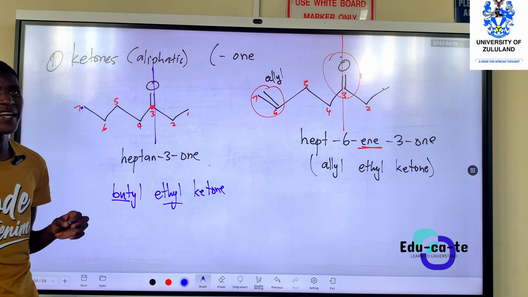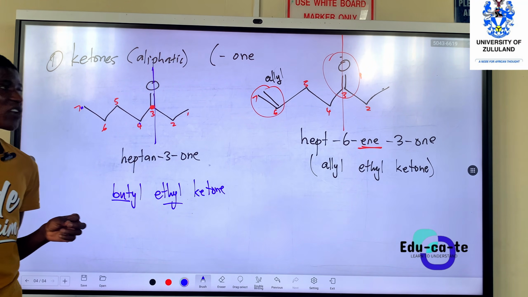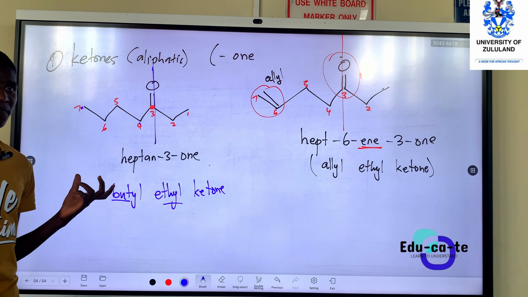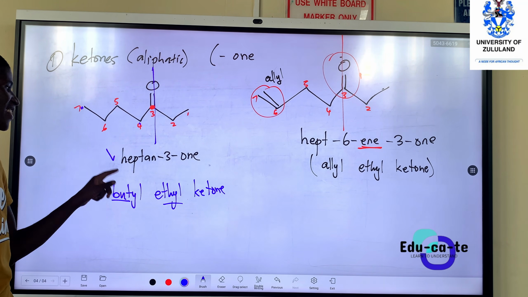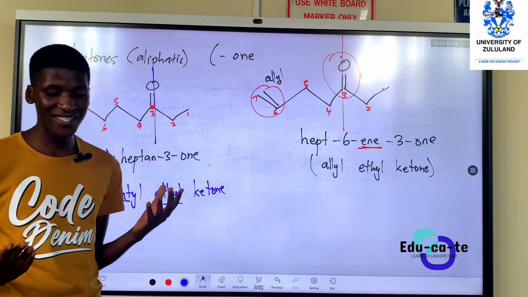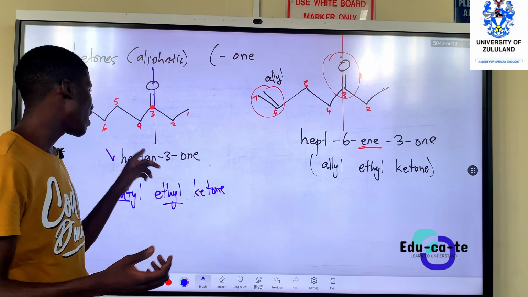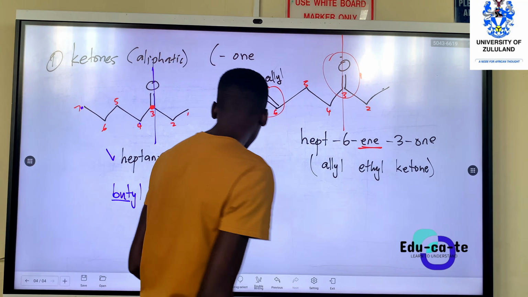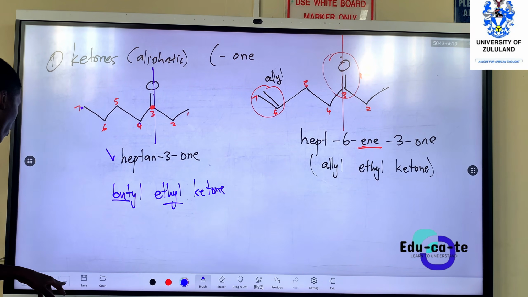But this is the IUPAC name. Usually take the IUPAC for safety purposes. But this is another option. In case your question comes with this naming, you must be able to draw the structure. Yeah, so that's the basic way.